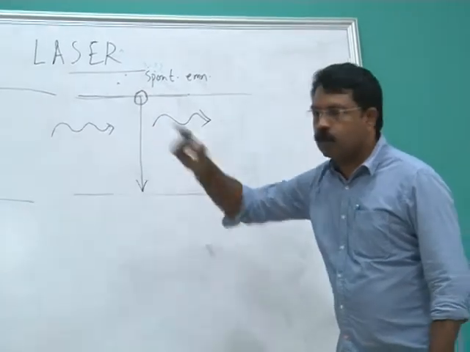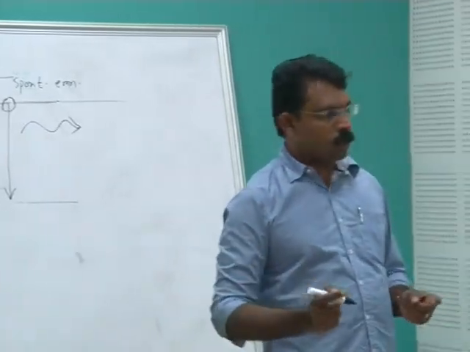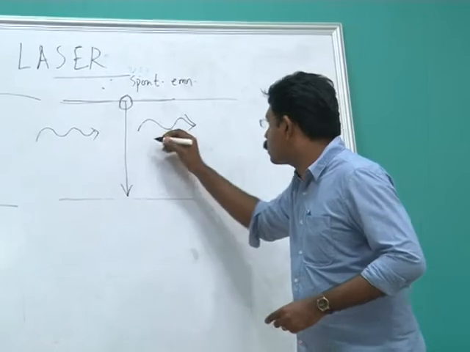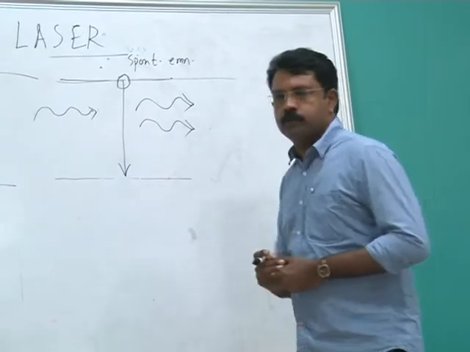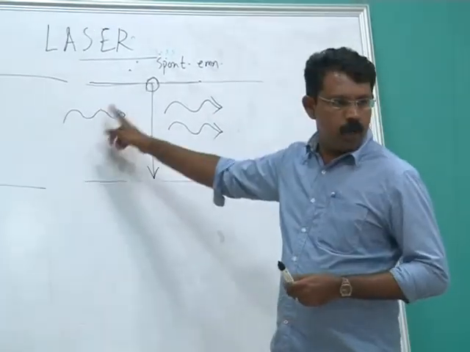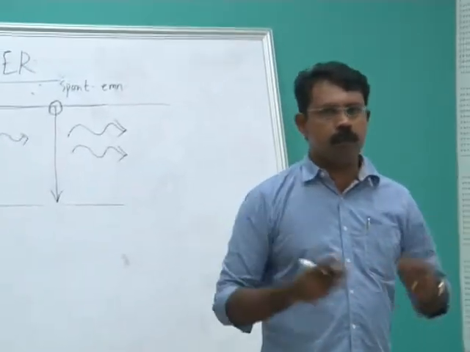Then where is this photon? It is still there. So when I am drawing like this, I have to draw this photon also. So what will happen? Initially I will have one photon, now I have two photons. What will be the next step?